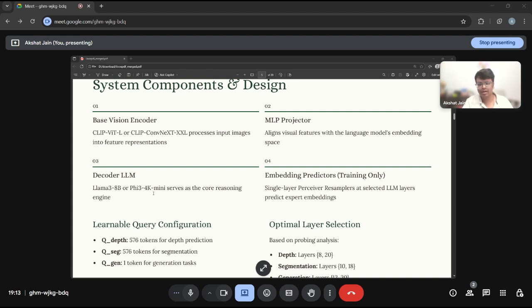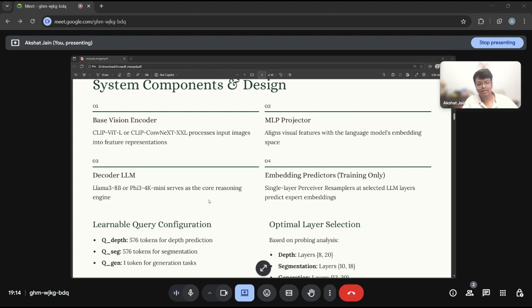Third is the decoder LLM, like Llama 3 8B or Phi-3 4K mini, which serves as the core reasoning engine. Fourth is the embedding predictors, used only during training. These are single layer perceiver resamplers at selected LLM layers that predict expert embeddings with learnable queries. The configurations are mentioned below.